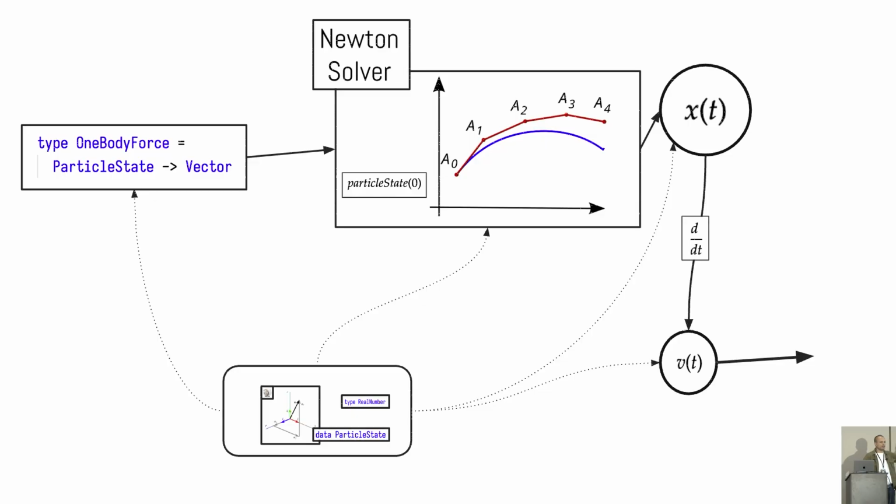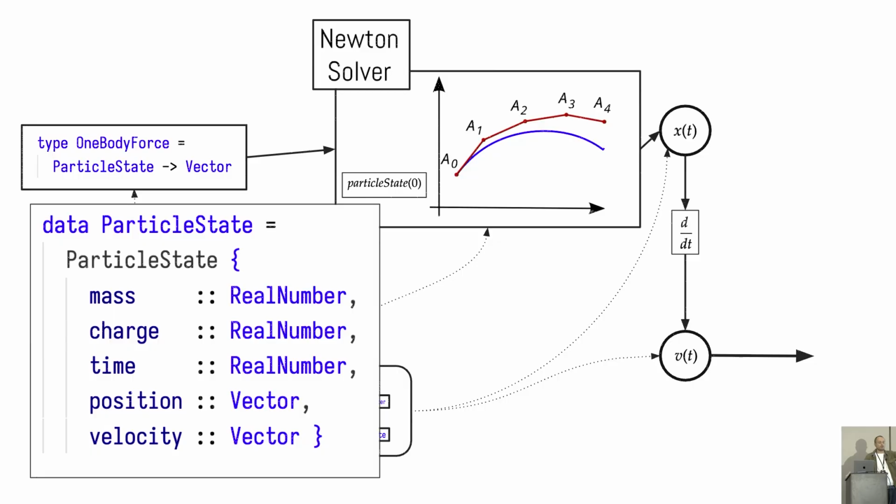I know you know the one-body force, two-body force, three-body force problem. So this is a one-body force problem that takes a particle state and returns a vector, and we will inject that into this Newton's second law solver to have a position function.